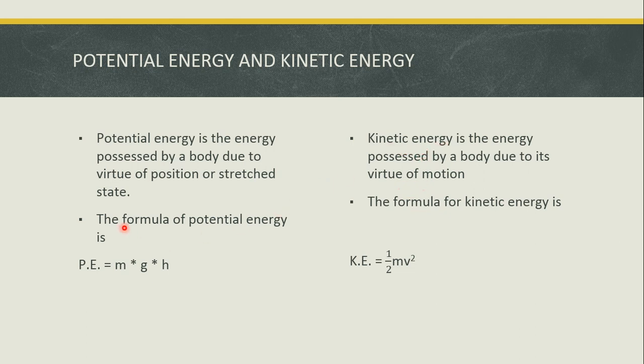Now let us see the formula of potential energy. The formula of potential energy is m into g into h. M is the mass of the body, g is acceleration due to gravity, and h is the height above ground level. Now let us see the formula of kinetic energy. Kinetic energy is equal to half mv square. M is again the mass and v is the velocity of the body in motion.